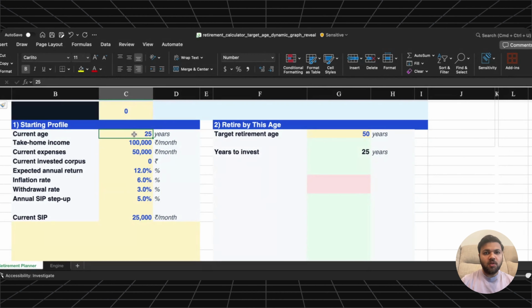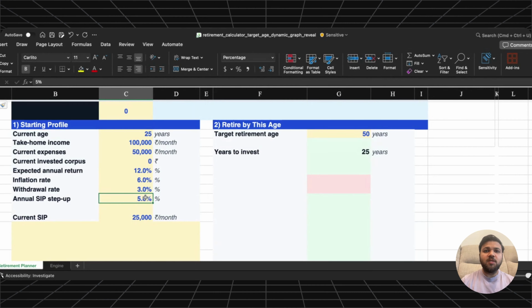They are 25 years old. Their take home income is 1 lakh per month. Their expenses are 50,000 per month. Their current invested corpus is zero. So they are starting from scratch. Now, out of this 1 lakh income, they are investing 25,000 per month. And every year, we'll assume that they increase their SIP by 5%.